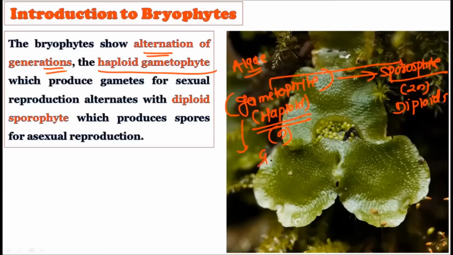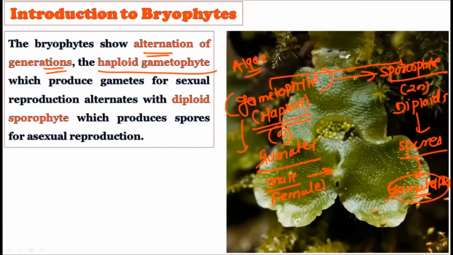The gametophyte produces the gametes, as the name suggests, the male and female gametes. After the fusion of the male and female gametes, it produces the sporophyte, and the sporophyte produces the spores for asexual reproduction, and from these spores the gametophytes are created. So the gametophytes and sporophytes alternate with each other in the bryophytes, and the gametophyte is haploid while the sporophyte is diploid. The gametophyte is responsible for the production of male and female gametes. After their fusion, they create the sporophyte. Then the sporophyte creates the spores, and the spores produce the gametophytic plants again. This is how the alternation of generations occurs in the bryophytes.